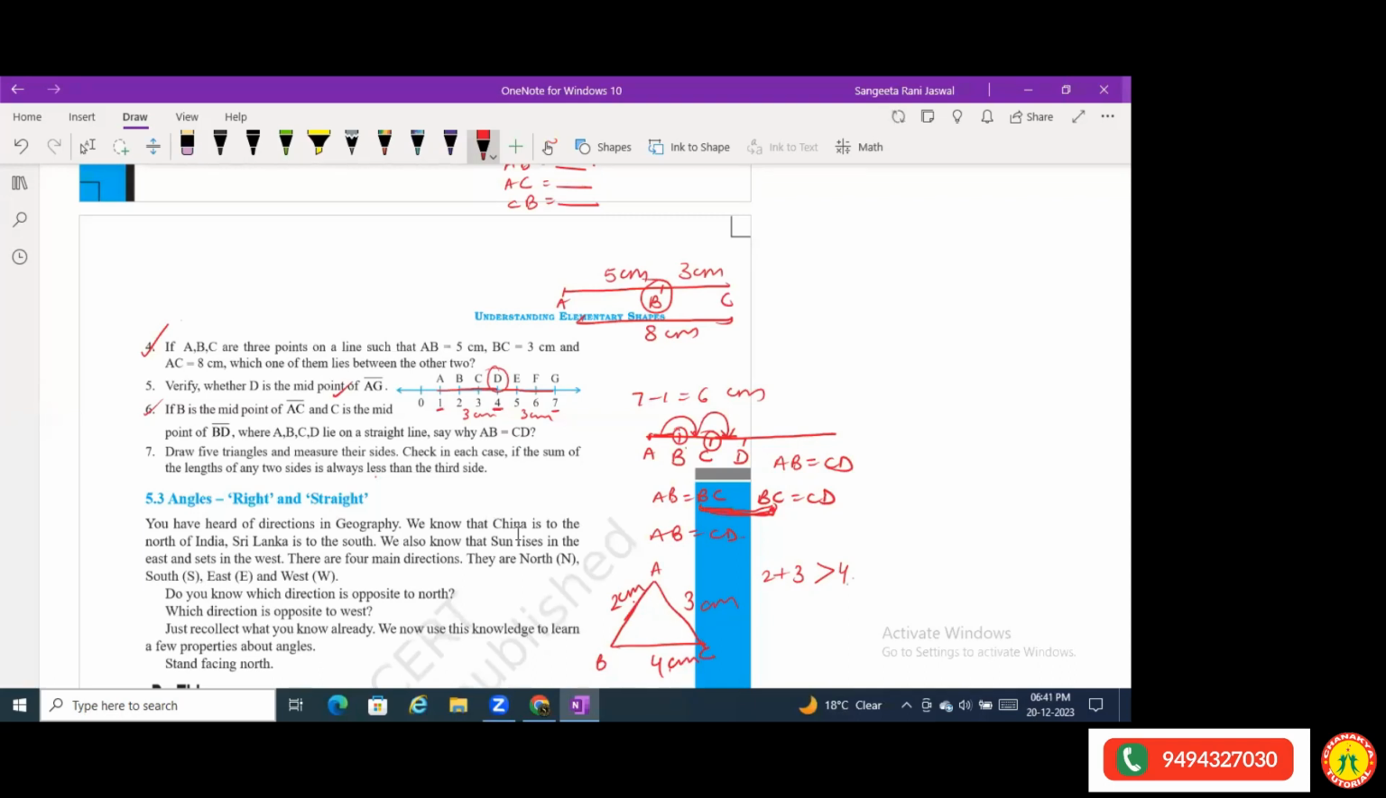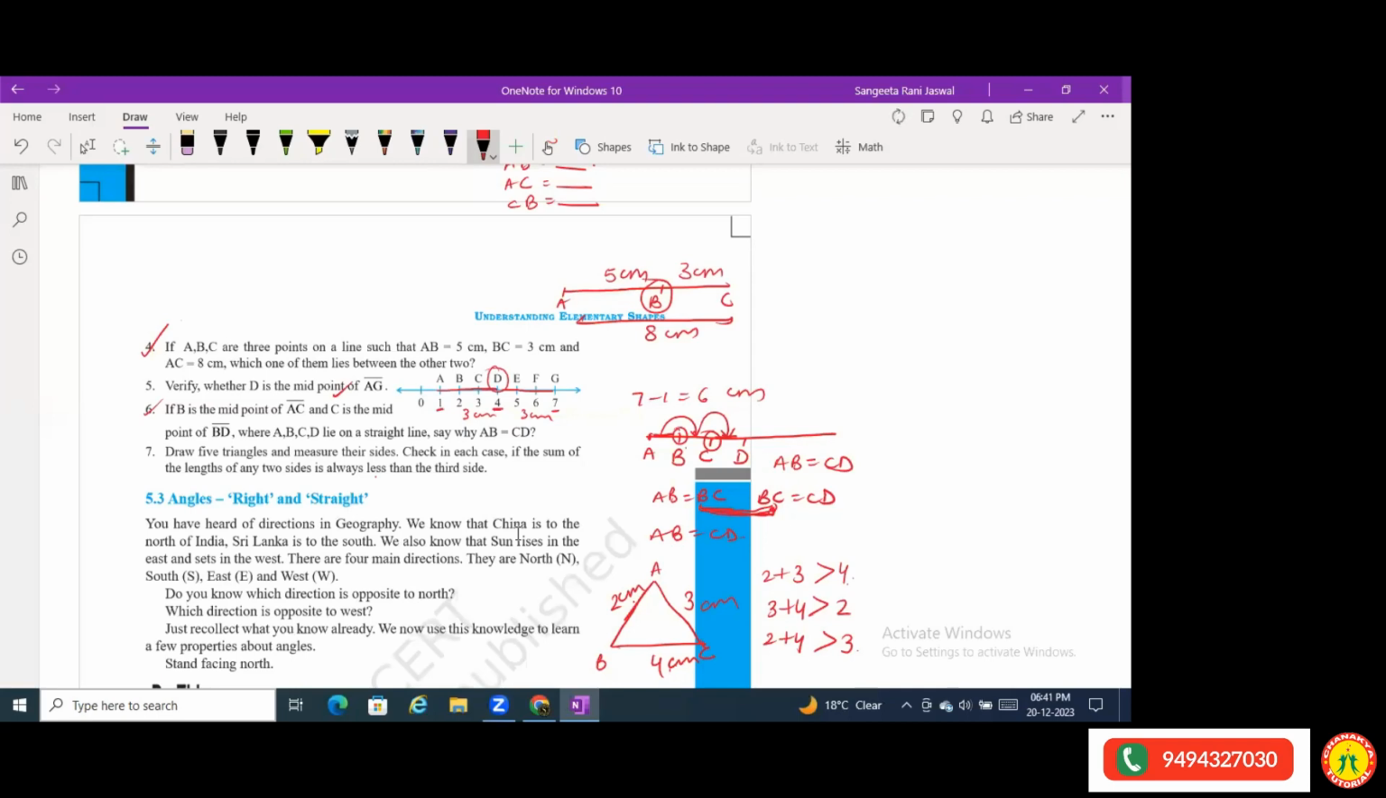Let me take another example. 3 plus 4, I'm adding these two sides. Is it less than the third side? No, it's 7. So it's greater than the third side. If I take these two sides, 2 plus 4, is it less than the third side? No, 2 plus 4 is 6. It's greater than the third side. So what I'm getting here is the sum of two sides is always greater than the third side, is it? In every situation, I've got the same. Yes or no? Yes, ma'am.